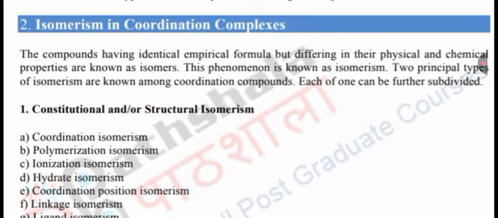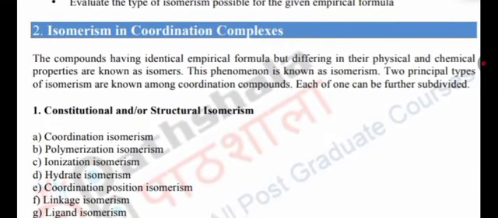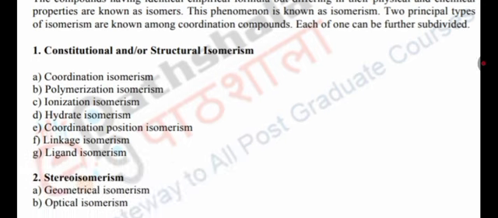Isomerism in coordination complexes. Compounds having identical empirical formula but differing in their physical and chemical properties are known as isomers. This phenomenon is known as isomerism. Two principal types of isomerism are known among coordination compounds. Each of them can be further subdivided.